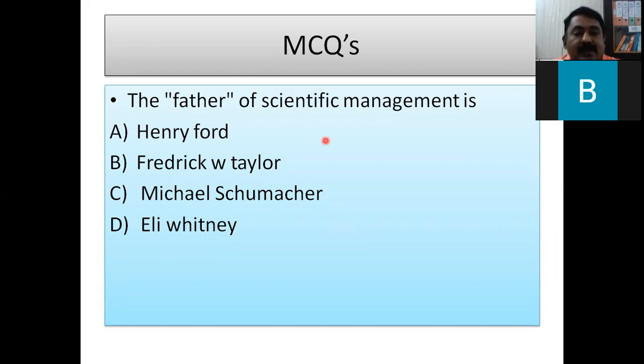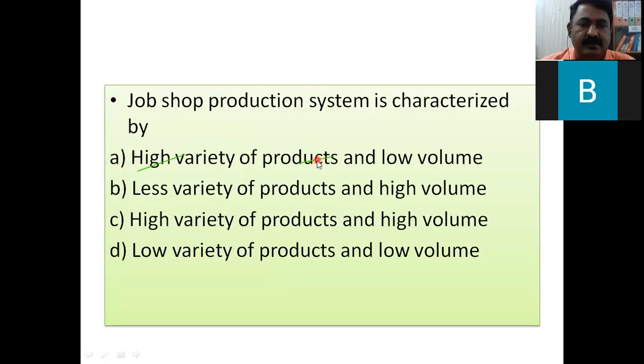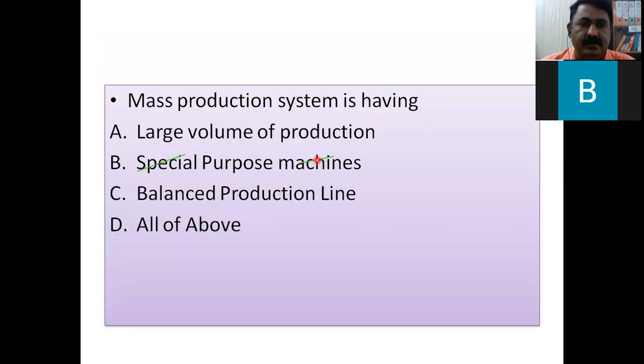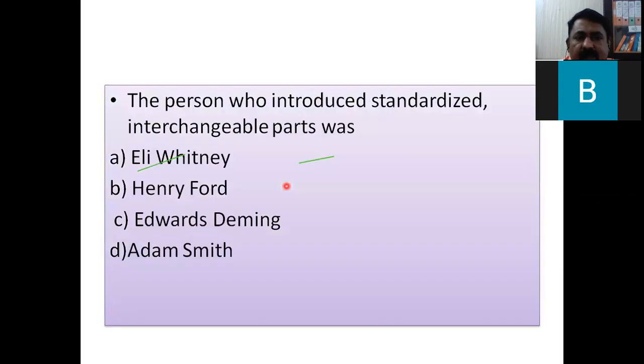The father of scientific management is F.W. Taylor. Second, the person who introduced the standardization of interchangeable parts.